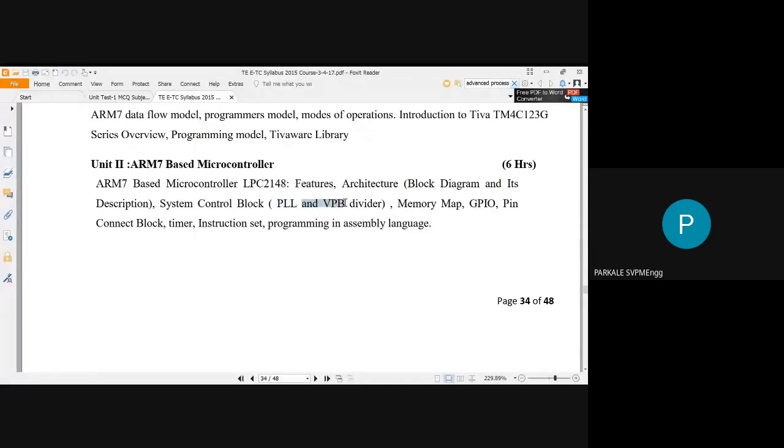I have not asked what the application of this block is. PLLs are basically used to increase frequencies. It is a multiplier of your input frequency, and you can increase the frequencies by using this PLL. Now there is another function called the PPB divider.